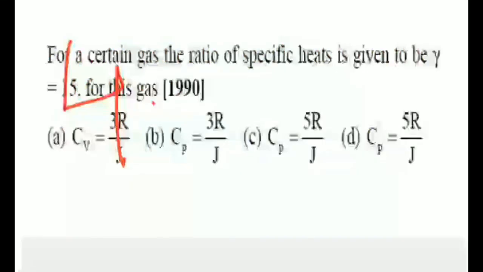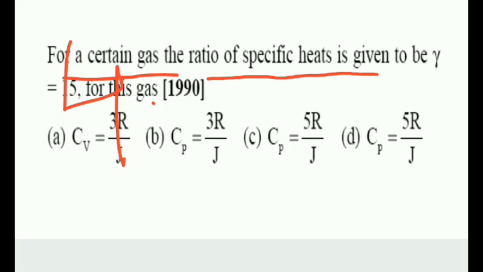Question number 4. For a certain gas, the ratio of specific heats is given by gamma. Gamma is equal to 1.5 for this gas. Option A, Cv is equal to 3R by J. Option B, Cp is equal to 3R by J. Option C, Cp is equal to 5R by J. Option D, Cp is equal to 5R by J.